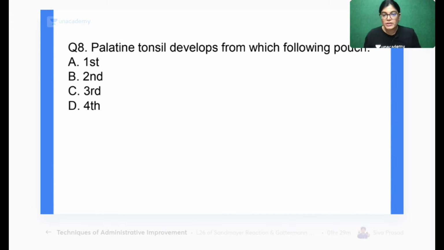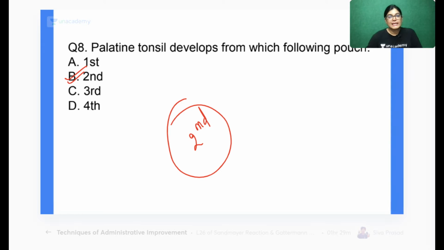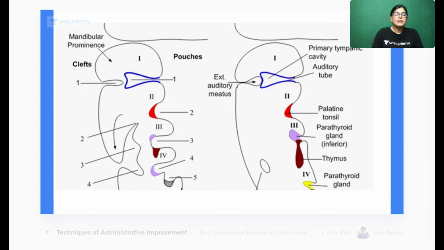So yes, many of the students have given the right answer, and the correct answer is B. It's the second pharyngeal pouch. Now it will be clearer if I show you the diagram for it. So my dear aspirants, you can see we have got the pouches on one side, and this is the cleft which is mentioned. The question which was asked was about the pouch. So let's move on to the pouch.